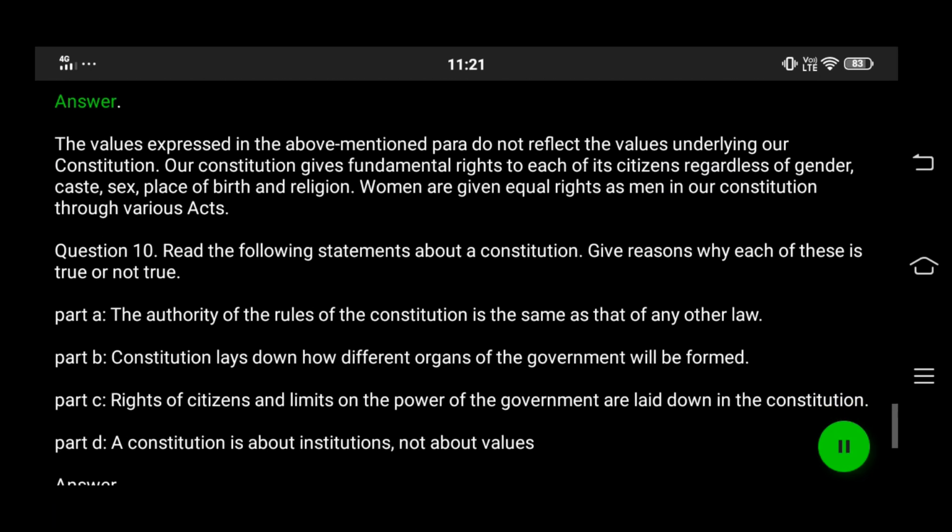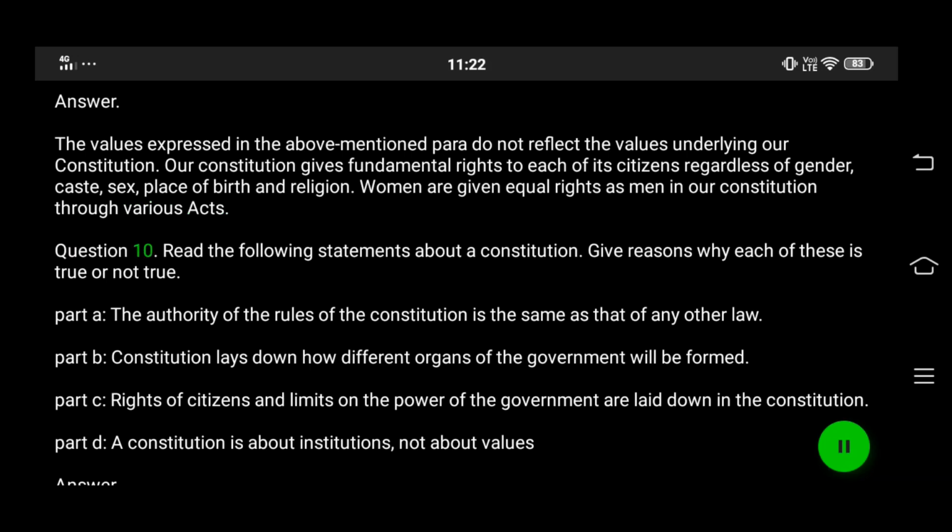Answer. The values expressed in the above mentioned para do not reflect the values underlying our Constitution. Our Constitution gives fundamental rights to each of its citizens regardless of gender, caste, sex, place of birth and religion. Women are given equal rights as men in our Constitution through various acts.